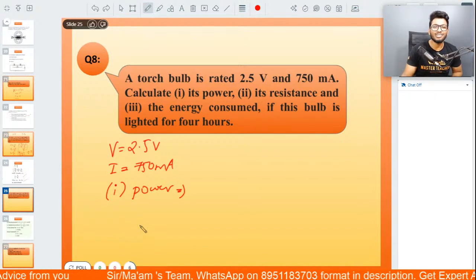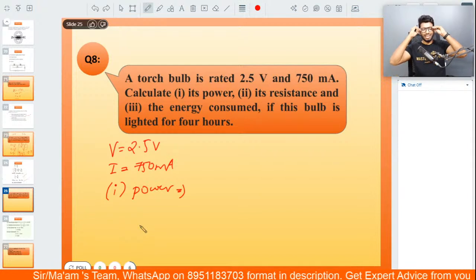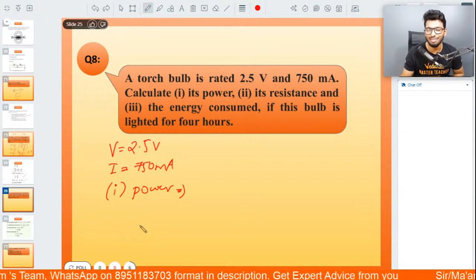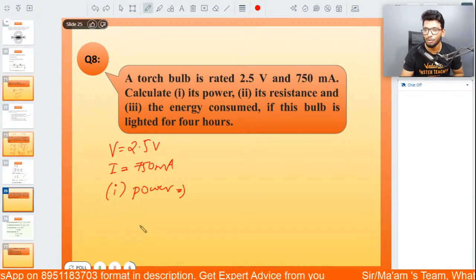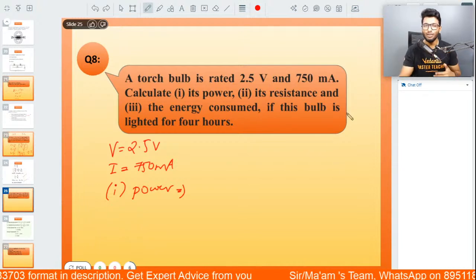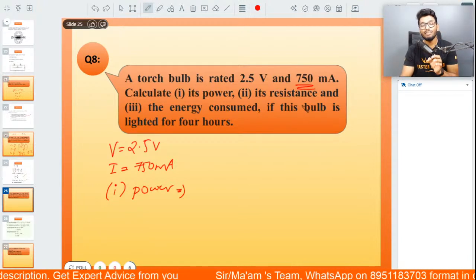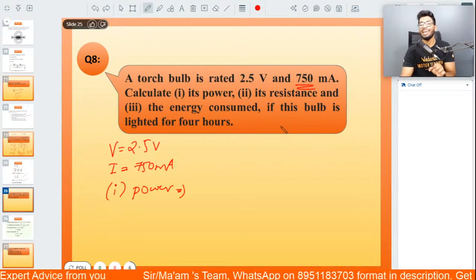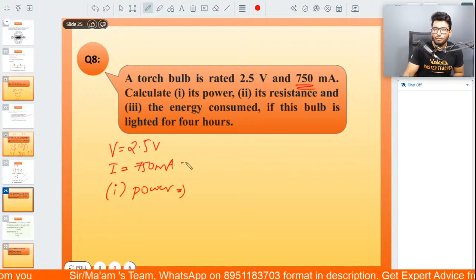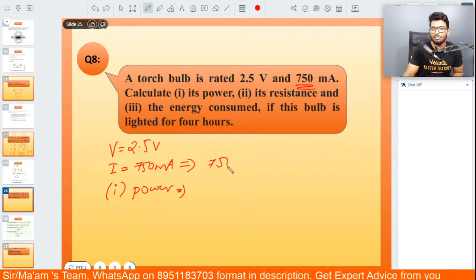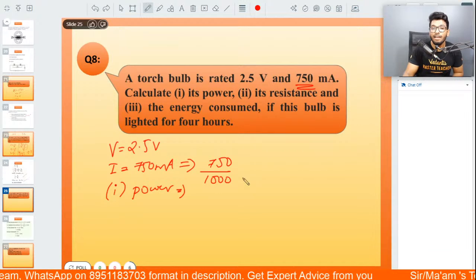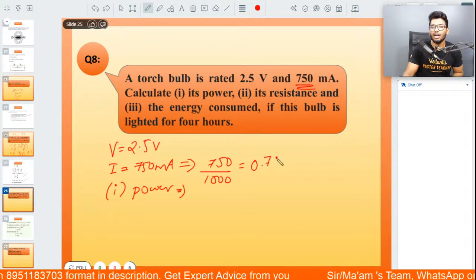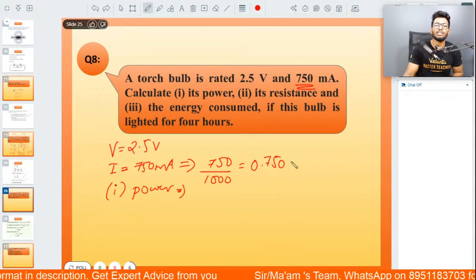Now, the most common mistake that you guys might end up making over here is that, people, if you look at the current given, current is 750 milliampere. It is not given in amperes. So the first thing you need to do is divide this by 1000, which would give you the current value as 0.750 amperes.